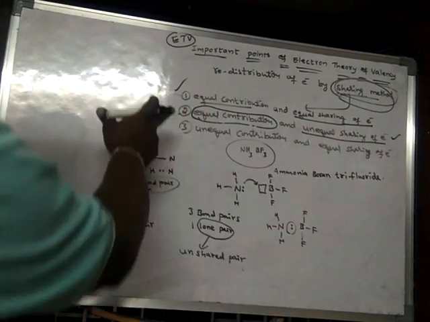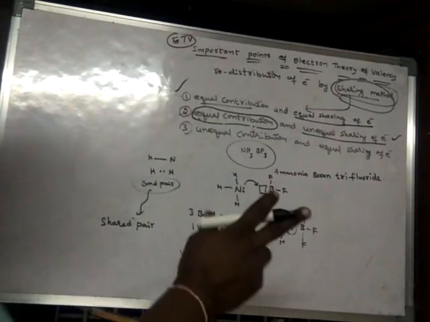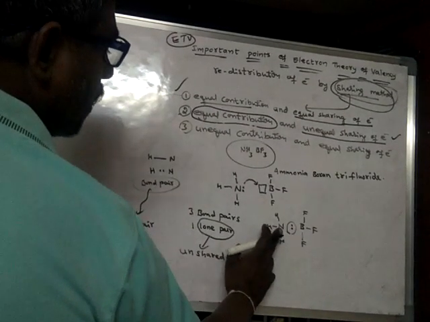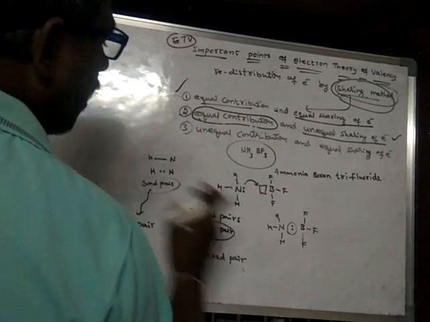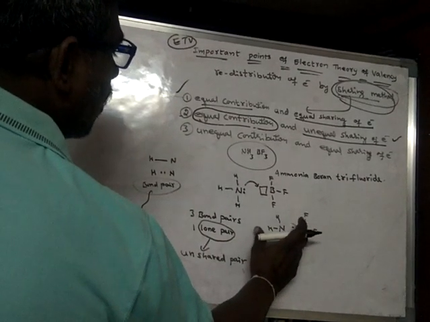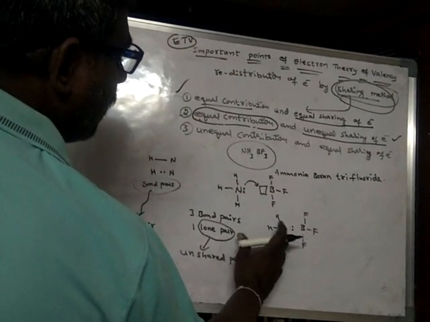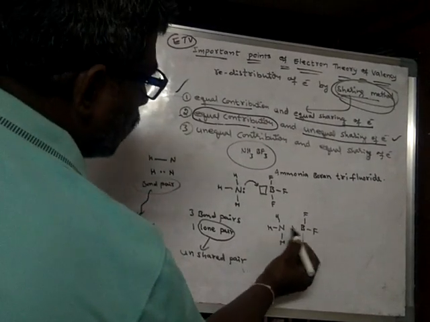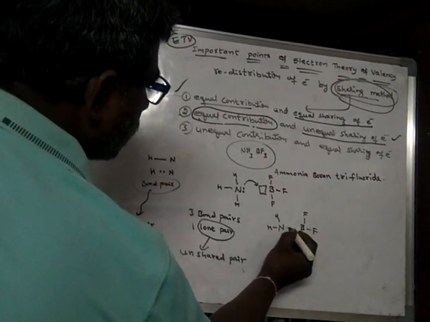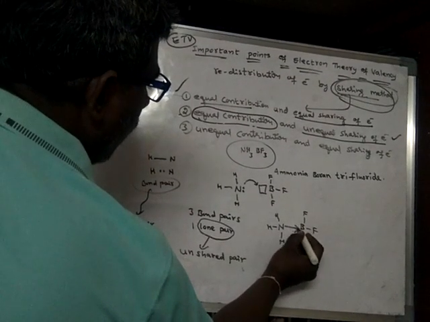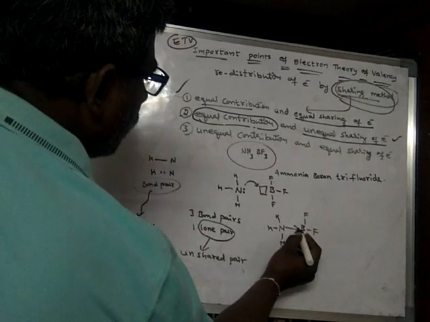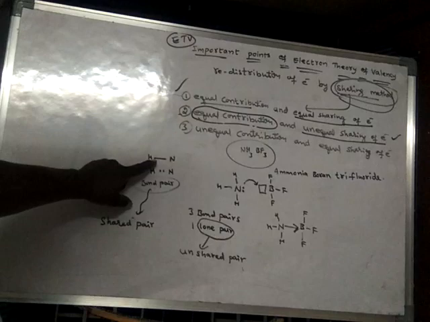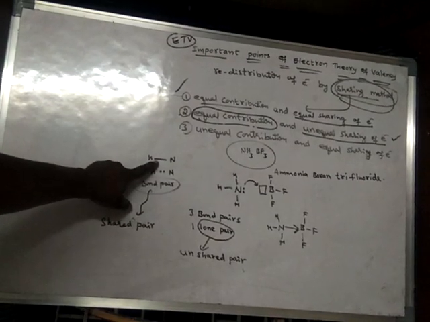In the other two cases, that pair of electrons is given by two atoms. But here this pair of electrons is given by only one atom. Are you following? So after a pair of electrons is formed between these two atoms, these two atoms will share that pair of electrons equally and form a bond. Such a type of bond is denoted by an arrow. In other cases, the bond is denoted by a single line.